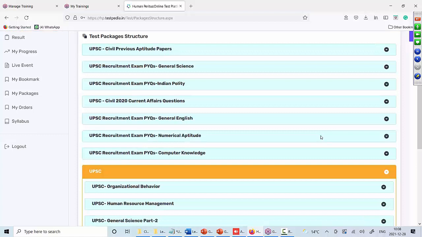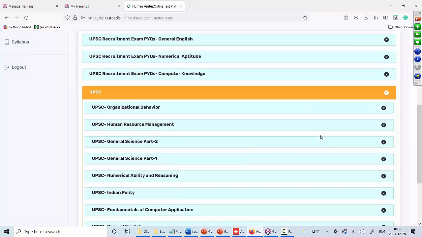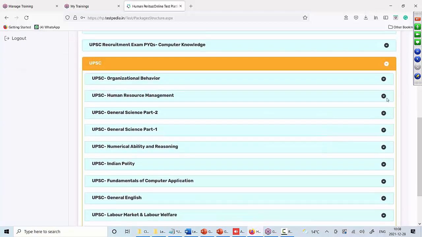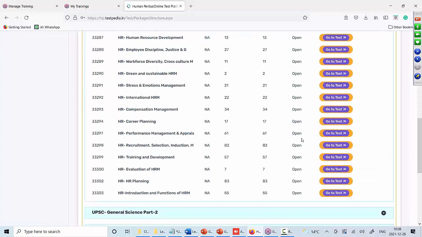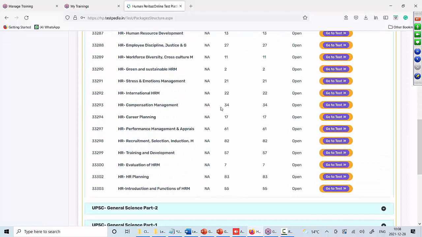Second important point, please note that we have subdivided these 7,000 questions into approximately 150 subtopics. For example, let us look at the topic of human resource management. As you can see, there are 34 questions only on the topic of compensation management. Similarly, there are 61 questions on performance management and appraisal.